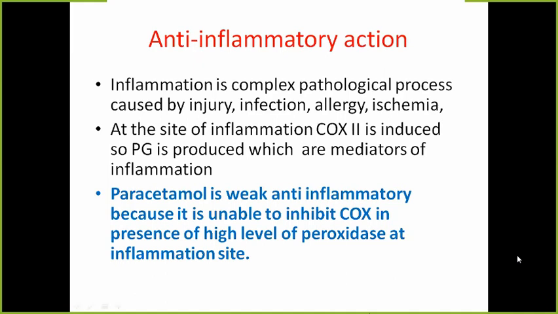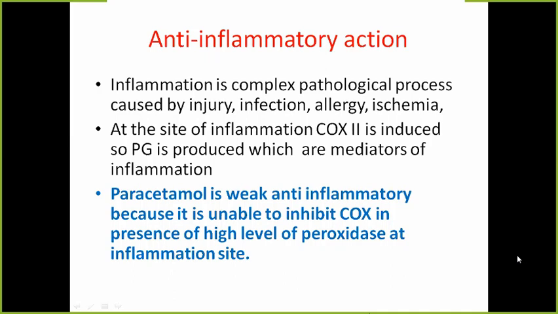Next is their anti-inflammatory action. Anti-inflammatory action is less important as compared to the corticosteroids. That's why the name is NSAIDs, non-steroidal anti-inflammatory drugs. Inflammation, in fact, is a very complex process, which is caused by either injury or infection or allergy or ischemia. At the site of inflammation, COX-2 is more induced and it produces prostaglandins, which are basically the mediators of inflammation. So these drugs, by inhibiting prostaglandins, will stop the process of inflammation.